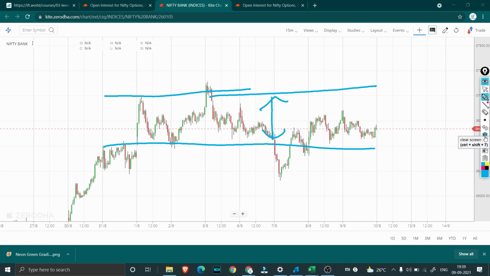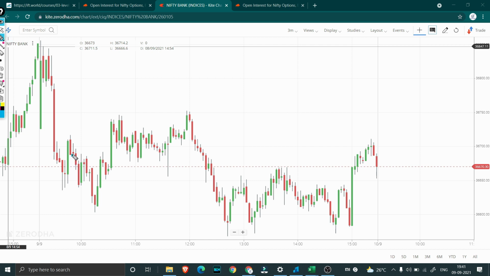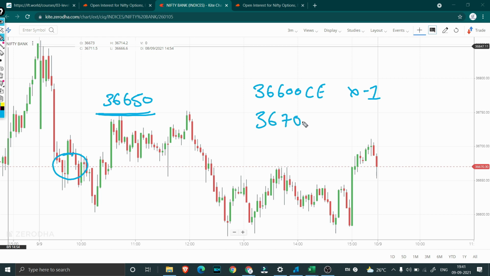So now we will see intraday where we started off, how the trade went and how we took it forward. So we started the trade around 9:45, 10 o'clock when the market was around 36,650. So this is the time when we started our trade. Initially we started off with 36,600 calls short as well as 36,700 puts short. So this was more of an in the money short strangle, that is this to this, right over here to right over here. So this is what we started off with.